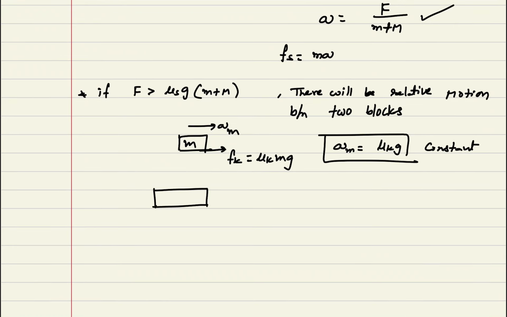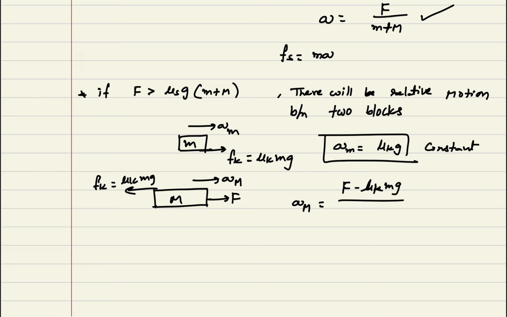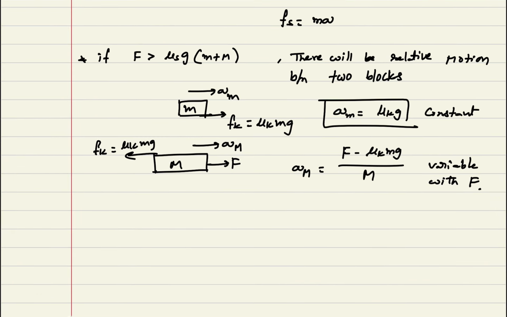Next, on the lower block, force F is applied in the forward direction, and kinetic friction mu k into mg acts backward. The acceleration of the lower block is equal to F minus mu k into mg, whole divided by capital M. It is variable with applied force F. So like this, we can calculate the kinetic friction value as well as the acceleration of the upper block and the lower block in case of block on block problems.